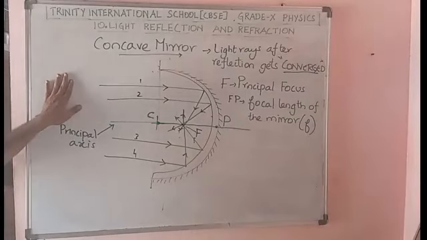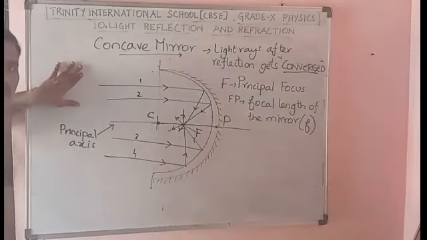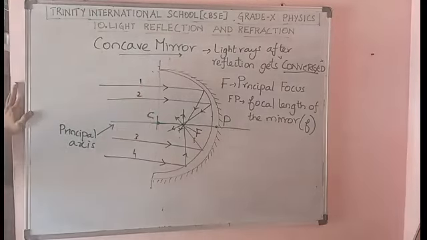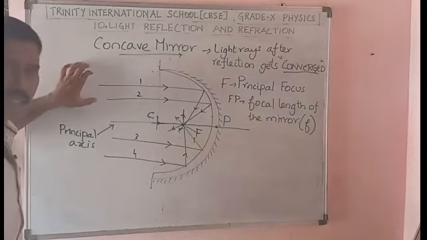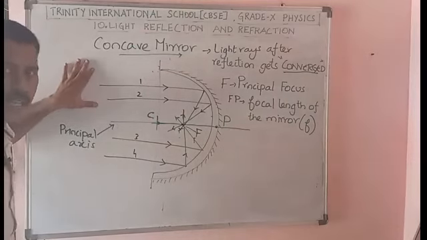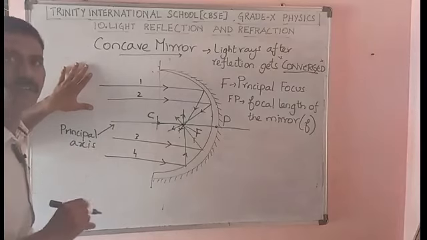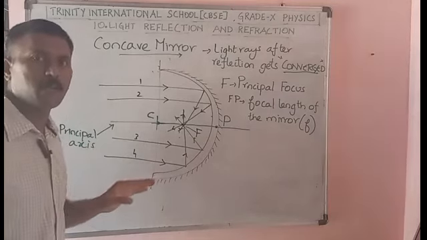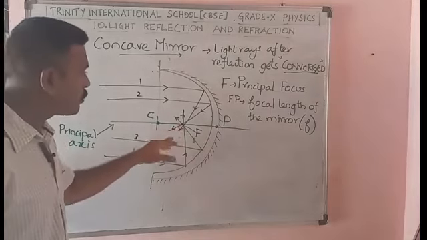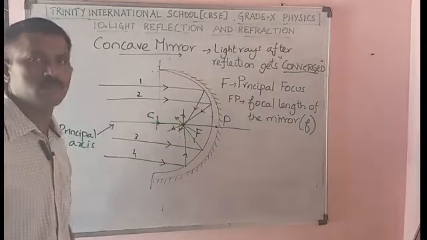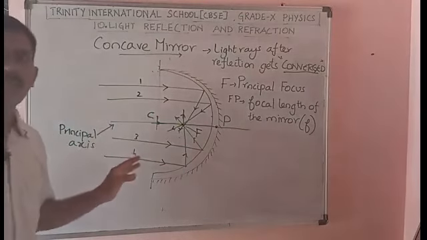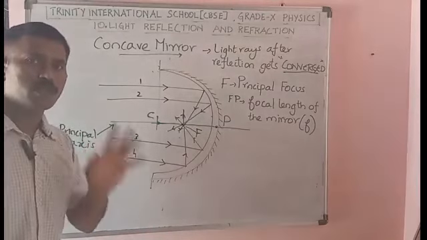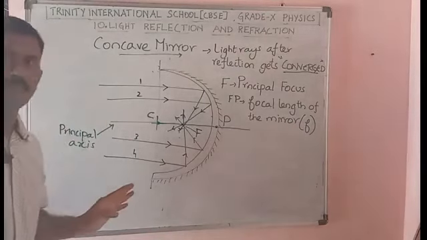So please draw clearly. Your drawing should represent the concept of this diagram. Please use a scale and pencil for drawing the light rays. Don't draw freehand. Always use a scale and pencil to draw light rays, so that the diagram and the converging rays are perfect. Your diagram should speak the concept very well. Here in this unit all the diagrams should be drawn using a perfect scale and pencil.